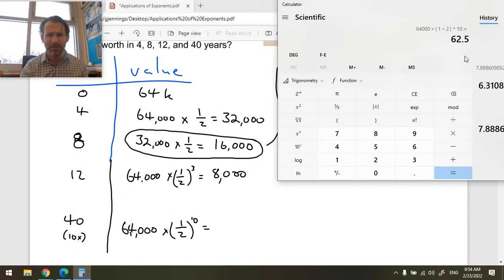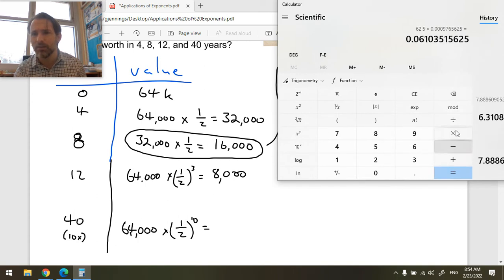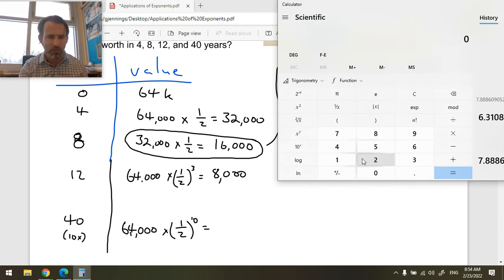$62.5. I'm feeling a little weird about that. If it halves 10 times? What? That can't be right. Equals. I am very confused. I think my calculator is fooling me. I'm not usually using this calculator. So let's check it. So you see when you get a fairly nonsense answer, you want to check it. So let's do it.